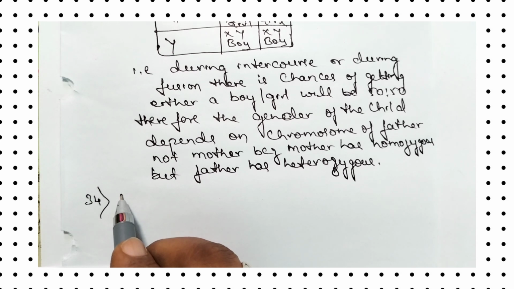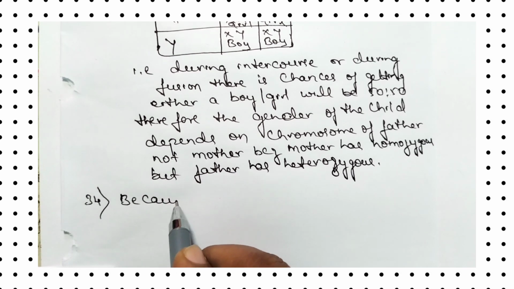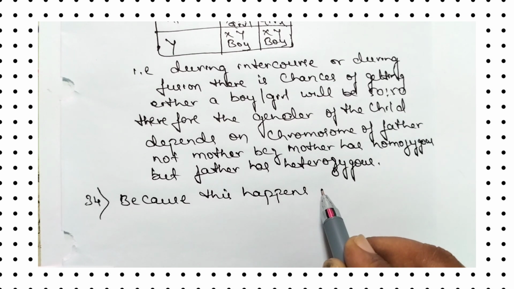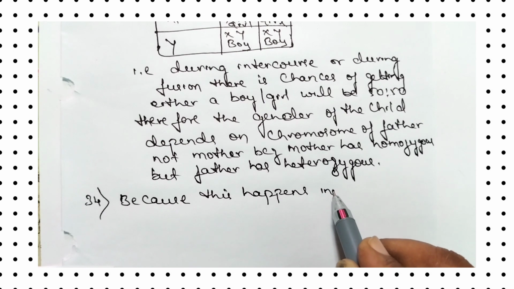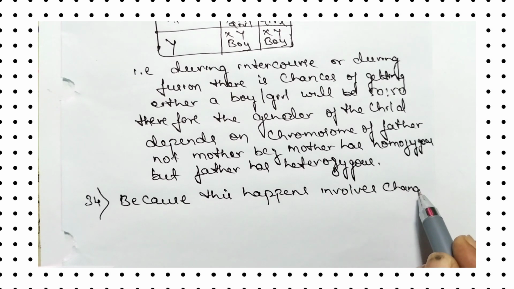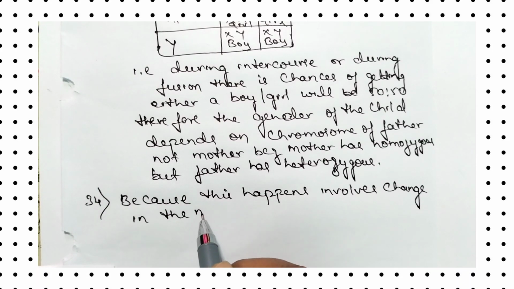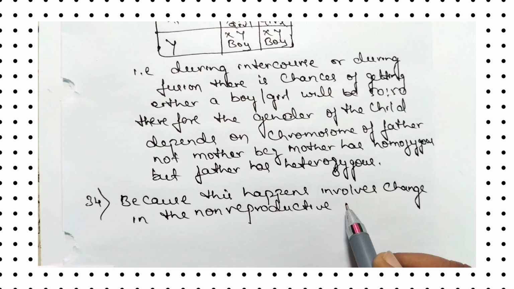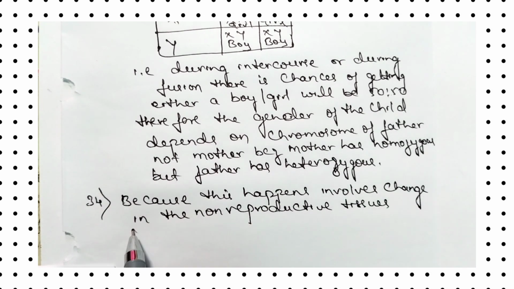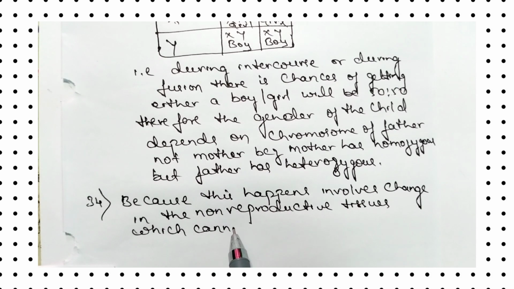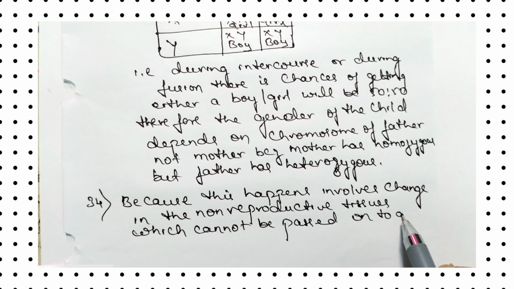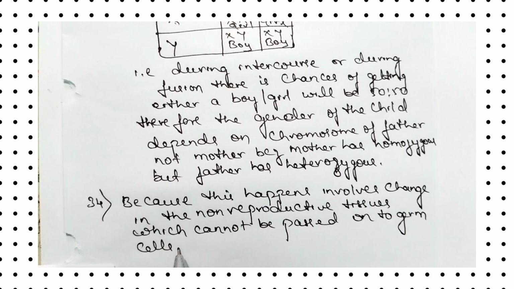Acquired traits of an individual do not inherit in the next generation because this happens, that is, acquired traits involve change in the non-reproductive tissues, which cannot be passed onto germ cells or the progeny.